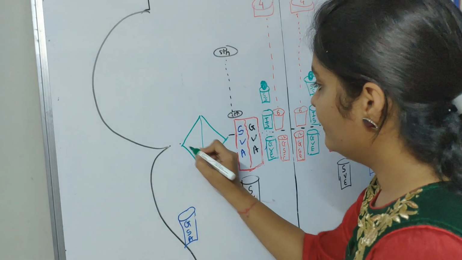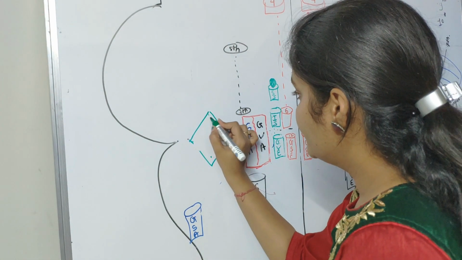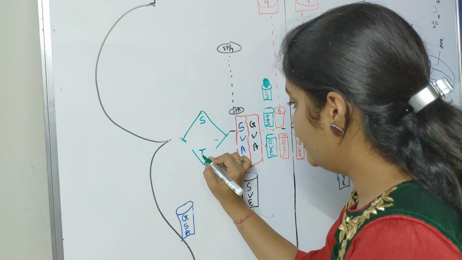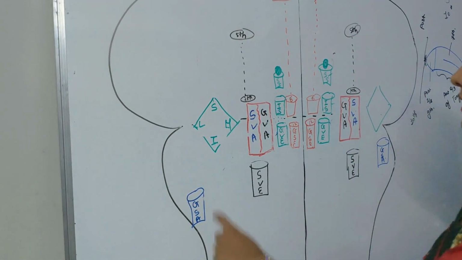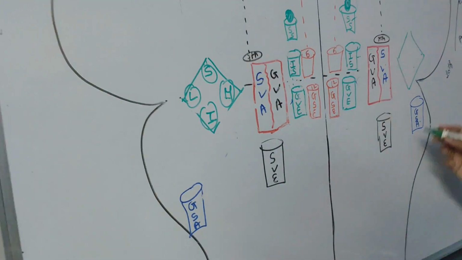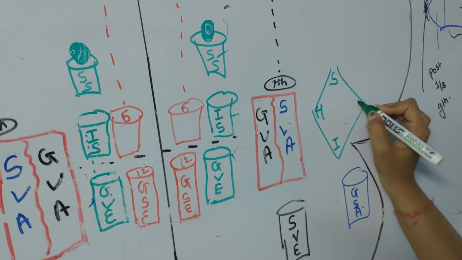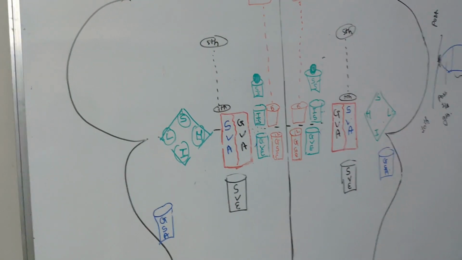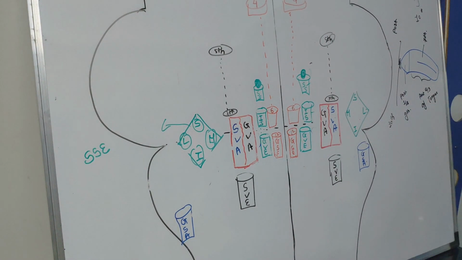They are divided into superior, inferior, lateral and medial. These are the vestibular nuclei. Here again superior nuclei, inferior, medial and lateral. So these are the vestibular part of the cranial nerve, and then the cochlear part, which is responsible for hearing.